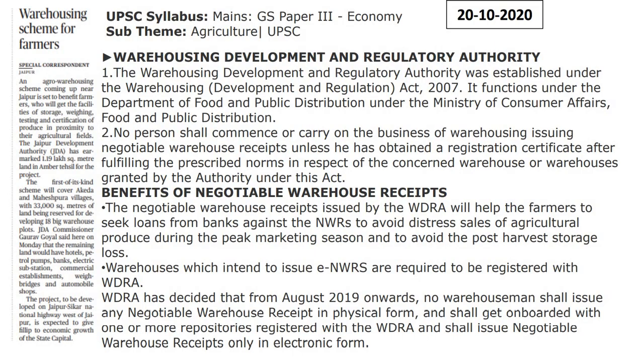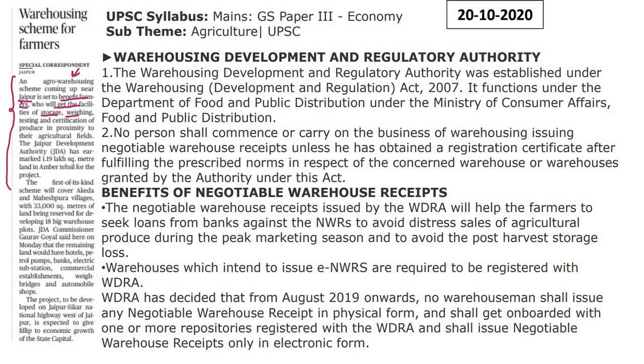The next important news, warehousing scheme for farmers, related to GS paper 3. An agro warehousing scheme is coming up near Jaipur. It is set to benefit the farmers, who will get the facilities of storage, weighing, testing and certification of produce in proximity to their agricultural fields.